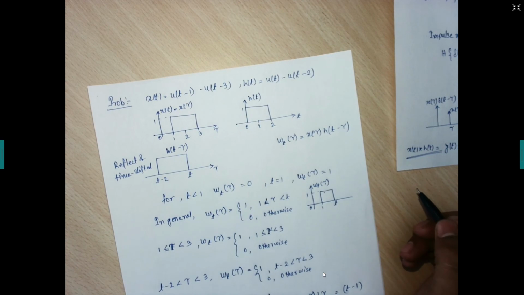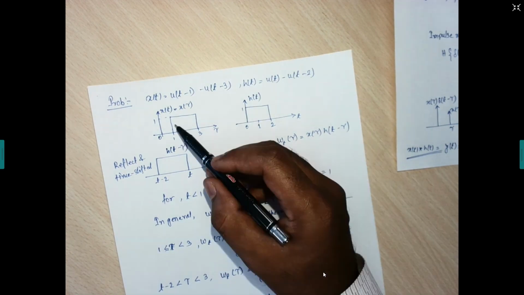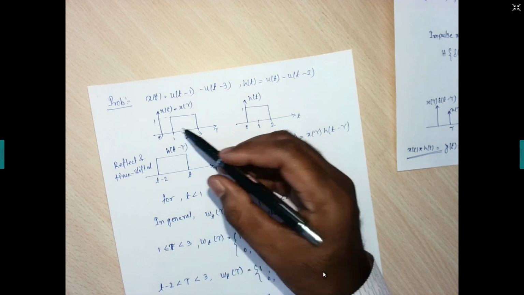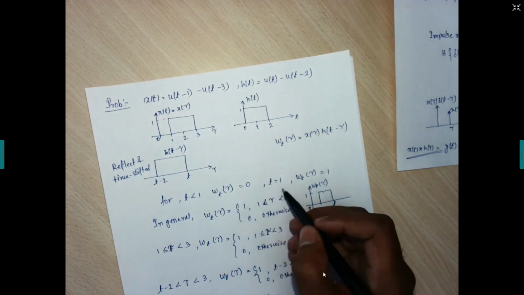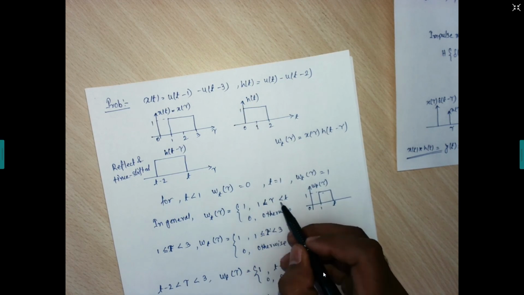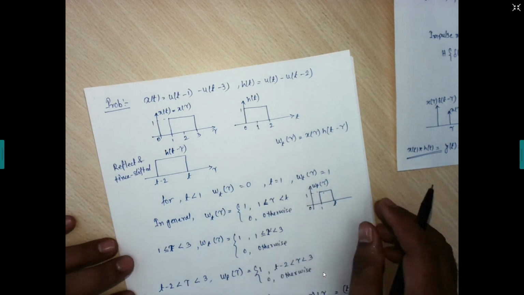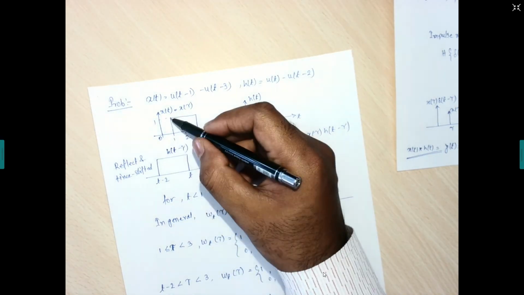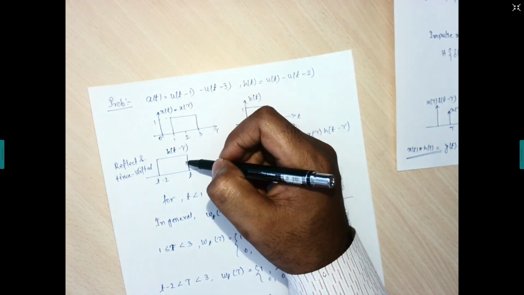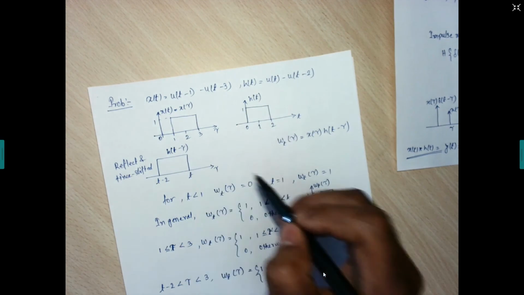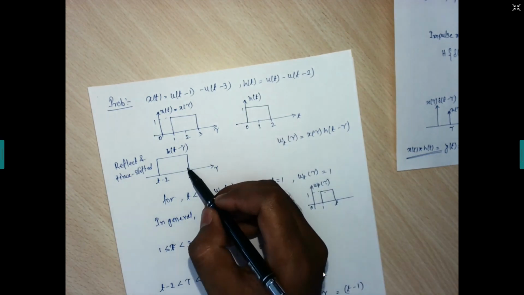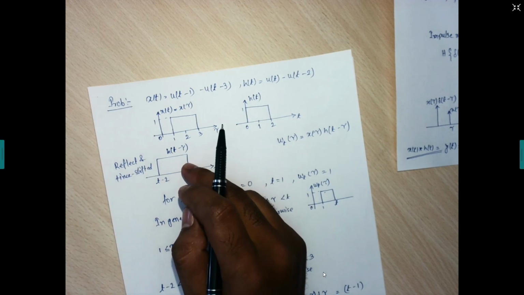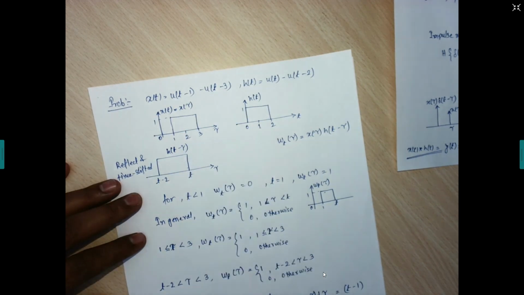At t equals 1, it is having the interaction with this h and this h, so it is producing 1. This will continue from 1 to t, as tau goes from 1 to t, having the interaction with this h and this h. Now if we go beyond 3, all the two edges will have the interaction with the edges of this x tau.